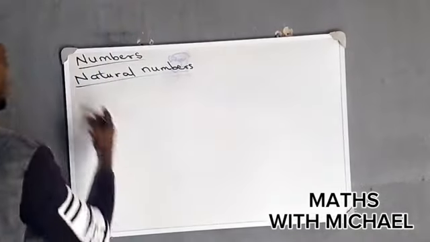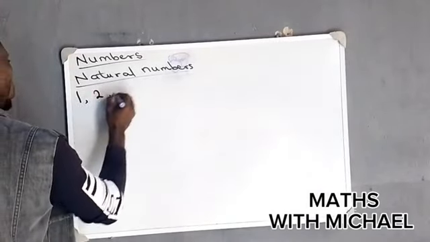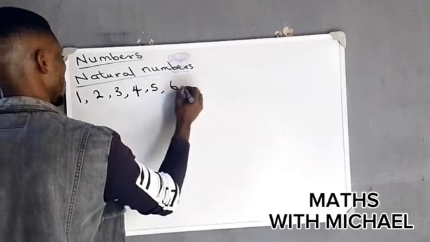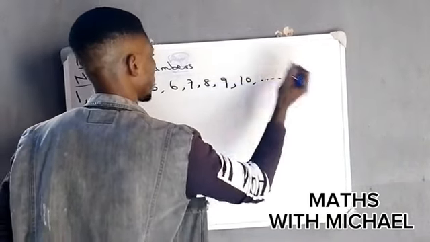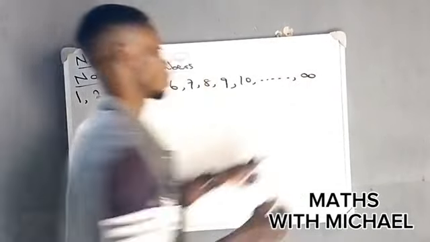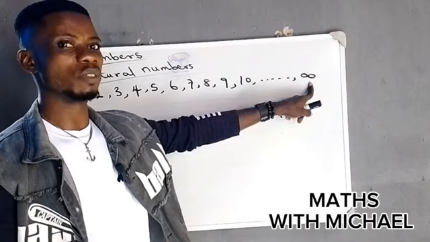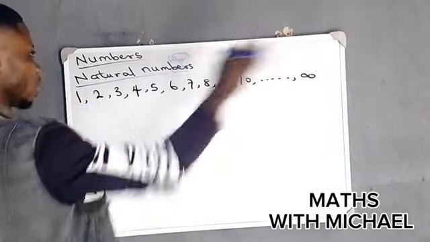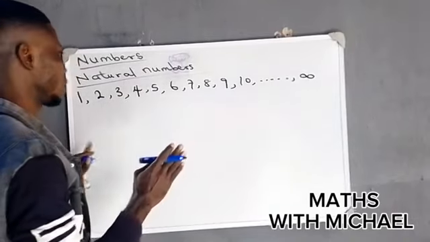Natural numbers include numbers such as 1, 2, 3, 4, 5, 6, 7, 8, 9, 10, and the counting continues till infinity. Please note, this sign is what we call infinity in mathematics. We use it to represent infinity. So natural numbers include from the number 1 down to infinity, because numbers are countless. That is the infinity part of it.